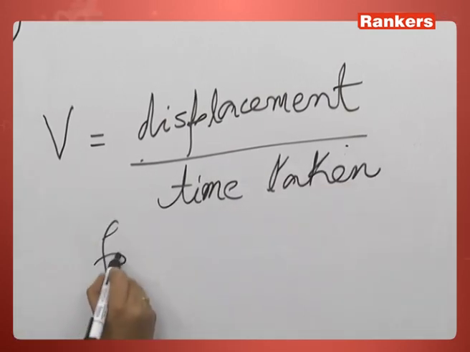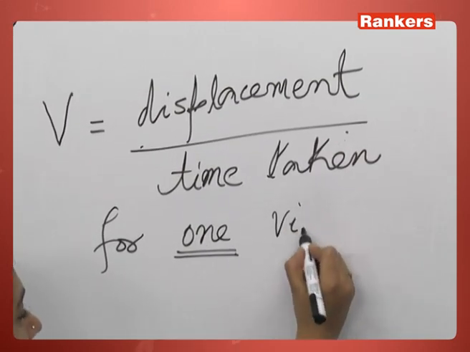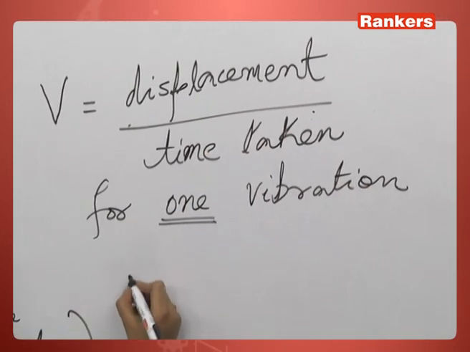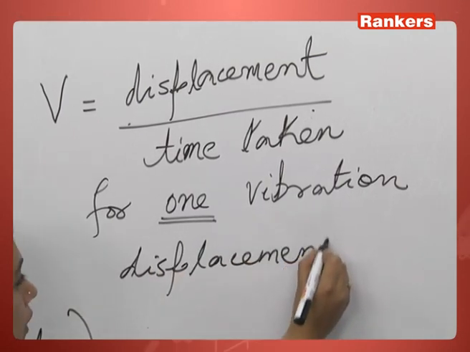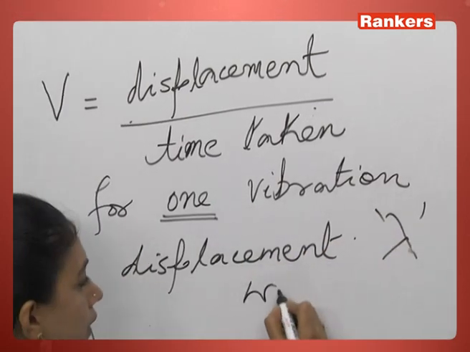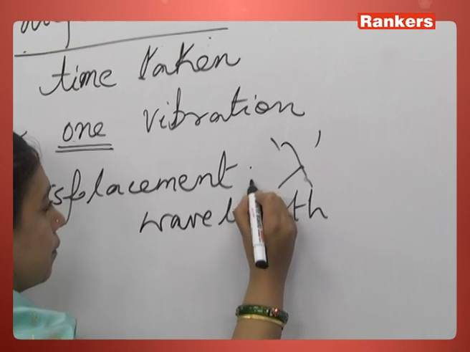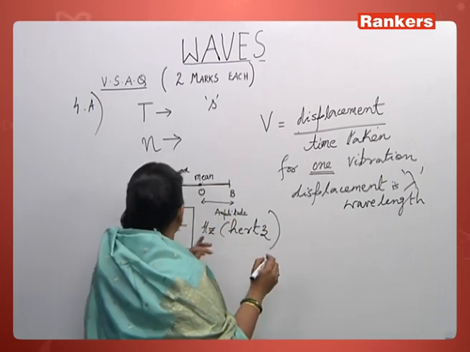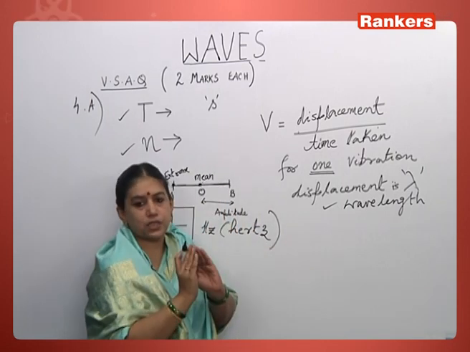So for one vibration, because here we are specifying the word one, what is the displacement? The displacement is lambda. Lambda is nothing but the wavelength. So how do we define wavelength? Here the main thing you have to define is what is time period, what is frequency, what is wavelength. All three definitions you first have to give.